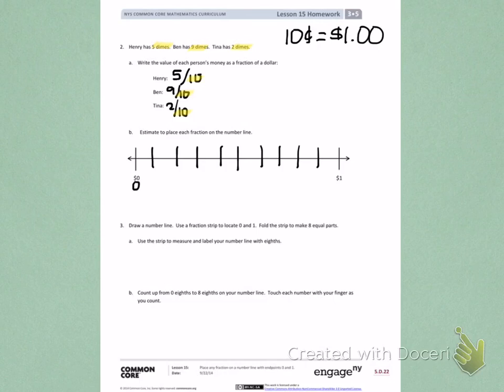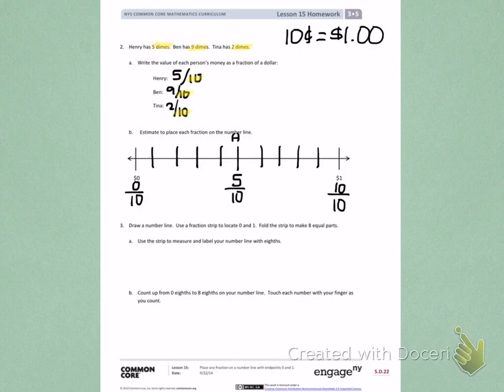$0 is another way of saying 0/10. And $1 is another way of saying 10/10. If I label Henry, which is 5/10, I count over 1/10, 2/10, 3/10, 4/10, 5/10. This is 5/10, and that is Henry.